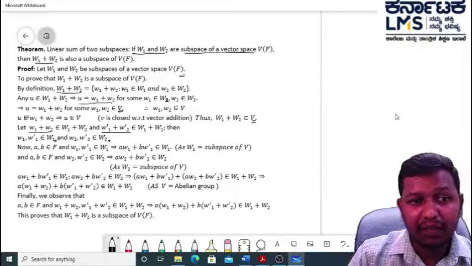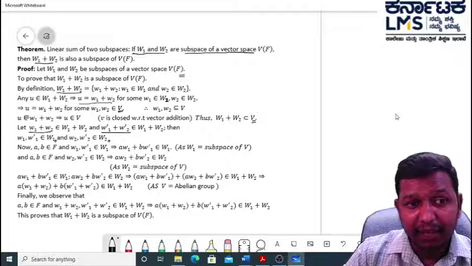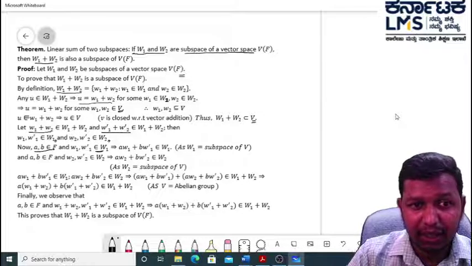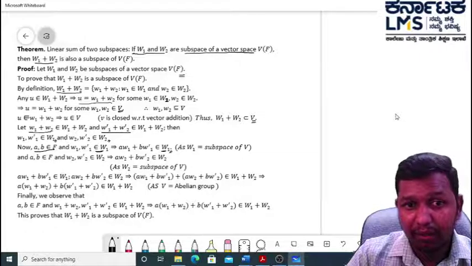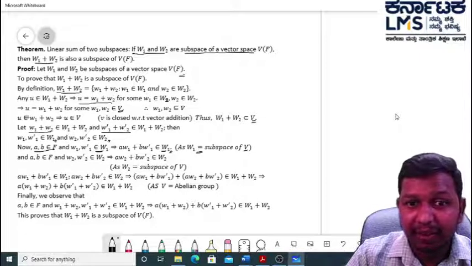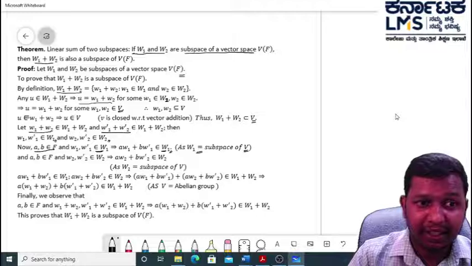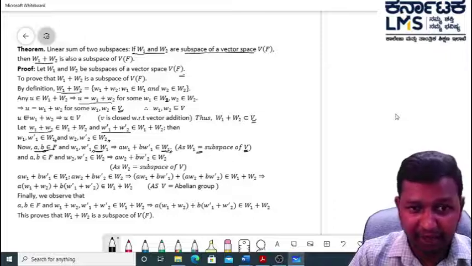Now I choose two scalars from the field, A, B, and the two elements from W1 and W2. For A, B belongs to capital F, W1, W1 dash belongs to W1, which implies that A W1 plus B W1 dash are elements of W1, because W1 is a subspace of capital V. So since W1 is a subspace, this condition gets satisfied with these scalars and these vectors.